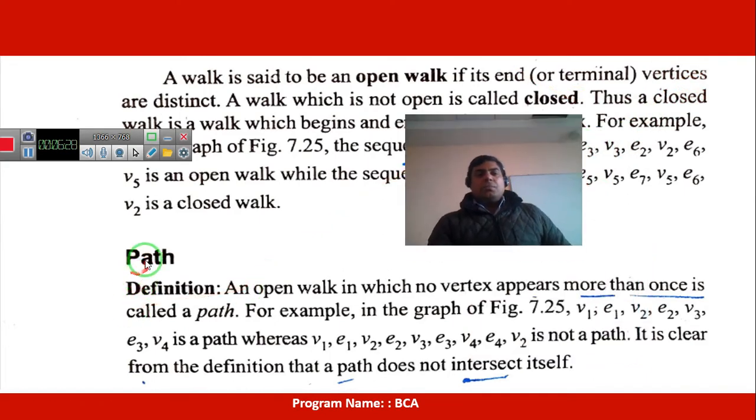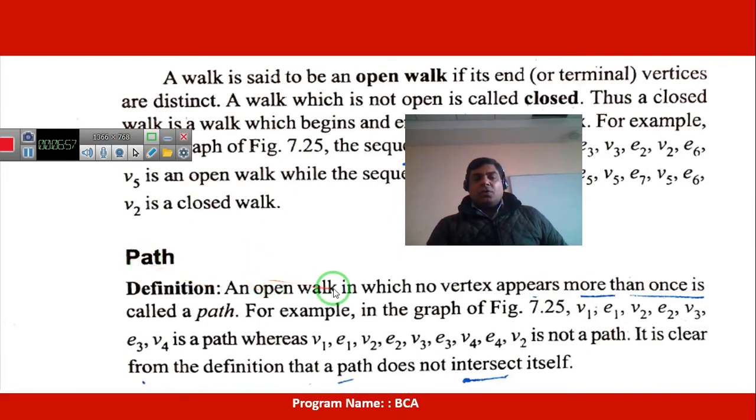Now the definition of path. The definition of path comes from the walk. In a walk, an edge cannot be repeated, and only a vertex can be repeated. If the condition is that an edge cannot be repeated and a vertex also cannot be repeated, this is called path. Okay.